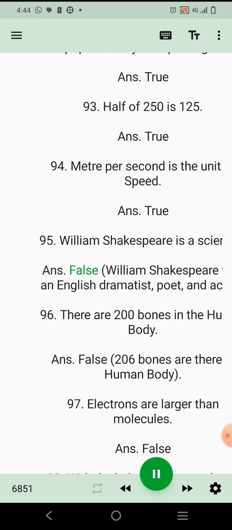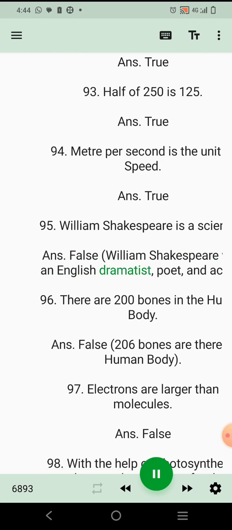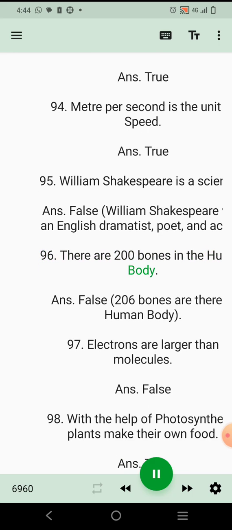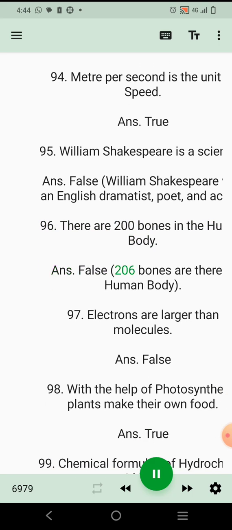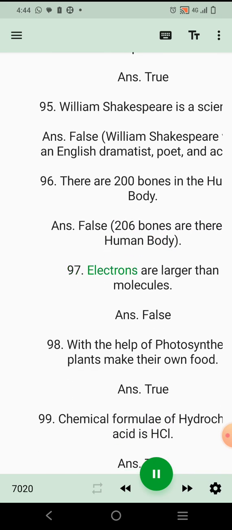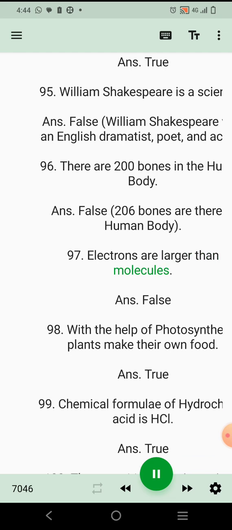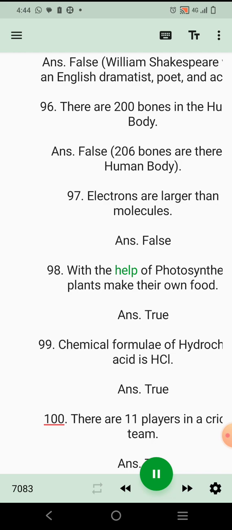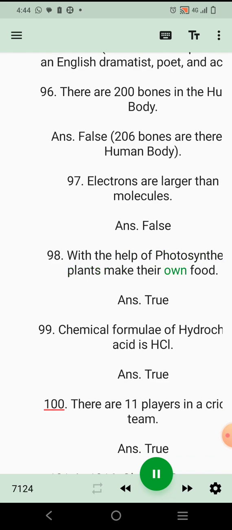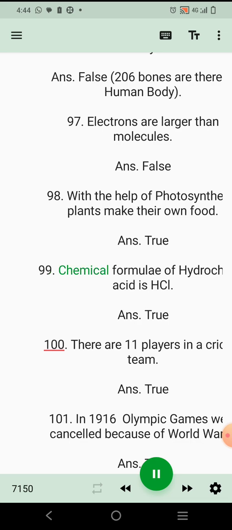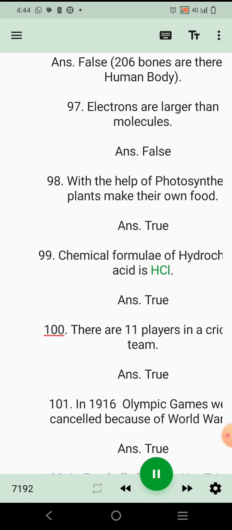Ans. False. William Shakespeare was an English dramatist, poet, and actor. 96. There are 200 bones in the human body. Ans. False. 206 bones are there in the human body. 97. Electrons are larger than molecules. Ans. False. 98. With the help of photosynthesis, plants make their own food. Ans. True. 99. Chemical formula of hydrochloric acid is HCl.